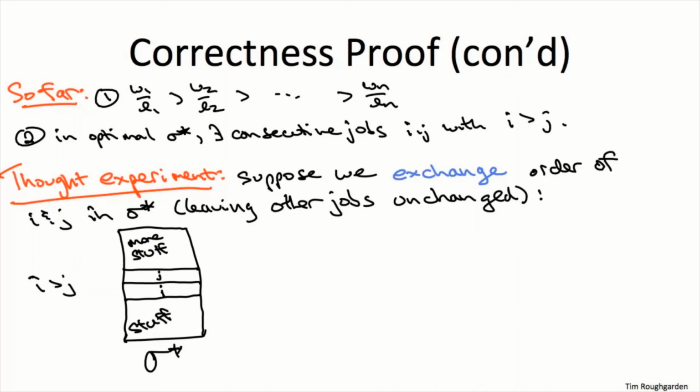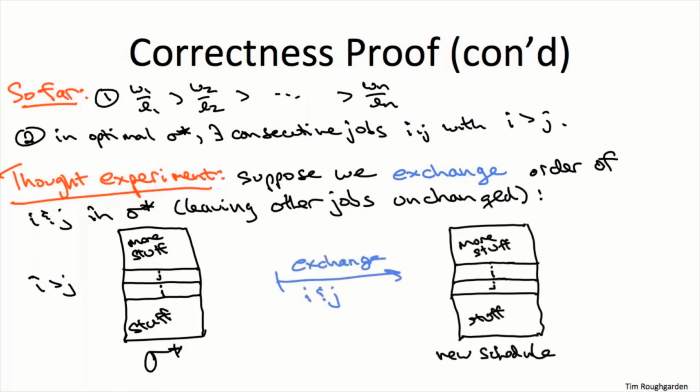Then when we execute this exchange, the stuff before i and j is the same as before. The stuff after j and i is the same as before, but we're going to have them occur in opposite order. And the key thing we have to understand next is what are the ramifications of this exchange? What are the costs? What are the benefits? That's how we'll begin the next video.